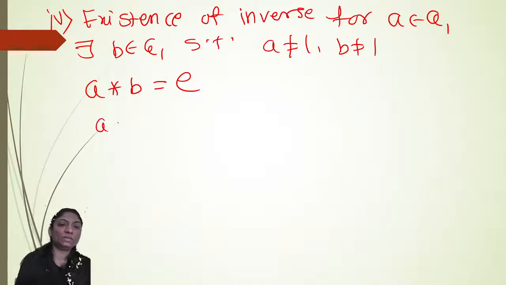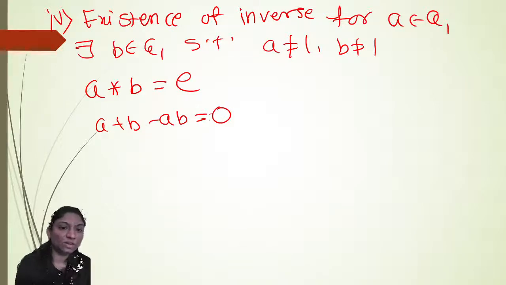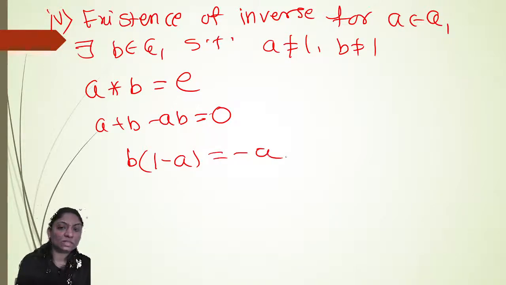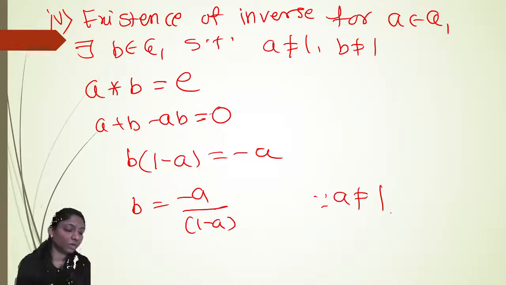A star B means A plus B minus AB, and identity element is 0, right? So we have to find out the value of B. So here B into bracket 1 minus A is equal to minus A, right? So B is equal to minus A upon 1 minus A. So obviously it is well defined since A is not equal to 1, right?